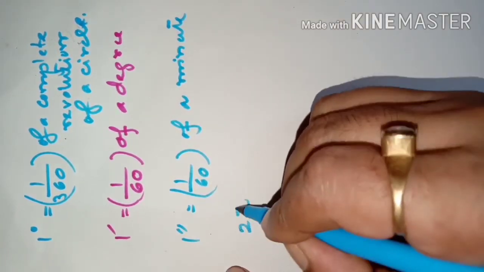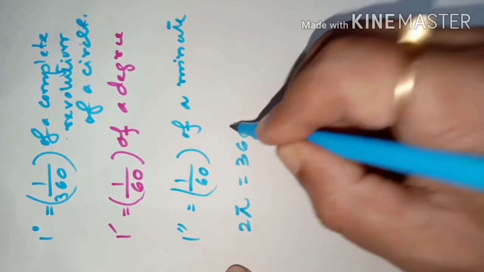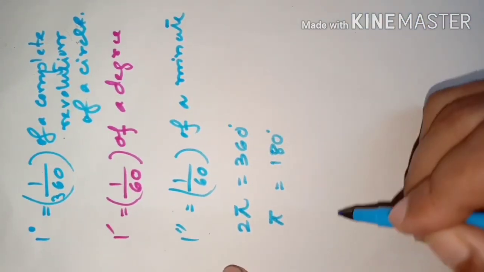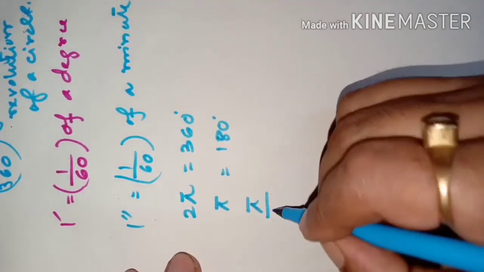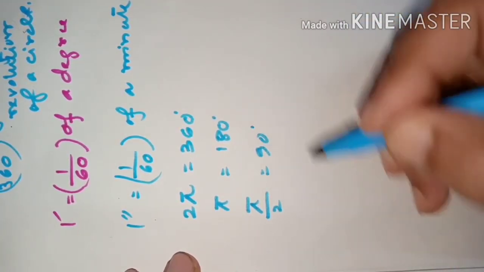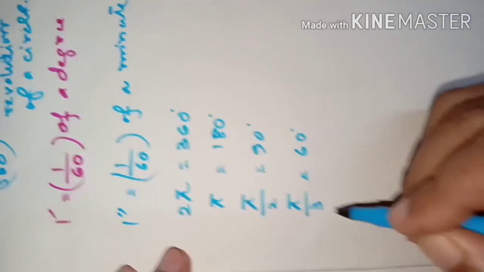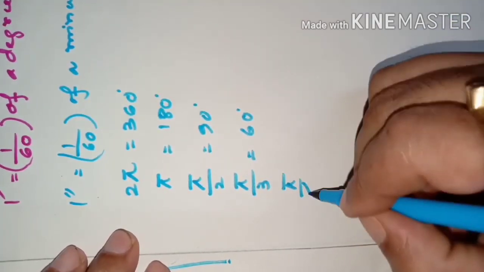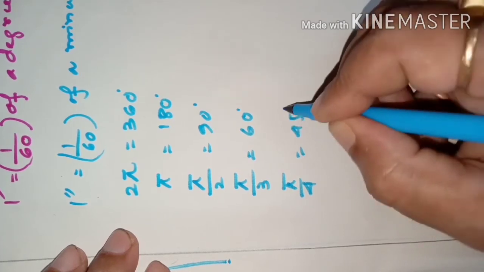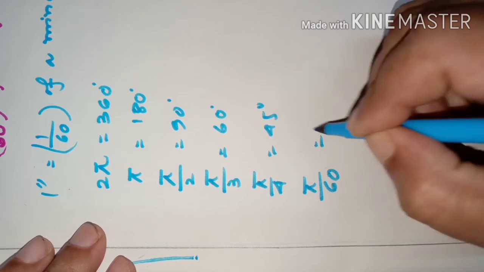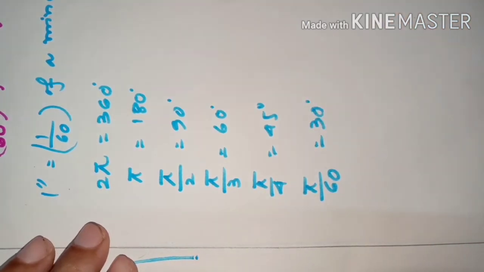2 pi is equal to 360 degrees. Pi is equal to 180 degrees. Pi by 2 is equal to 90 degrees. Pi by 3 is equal to 60 degrees. Pi by 4 is equal to 45 degrees. Pi by 6 is equal to 30 degrees, and so on.